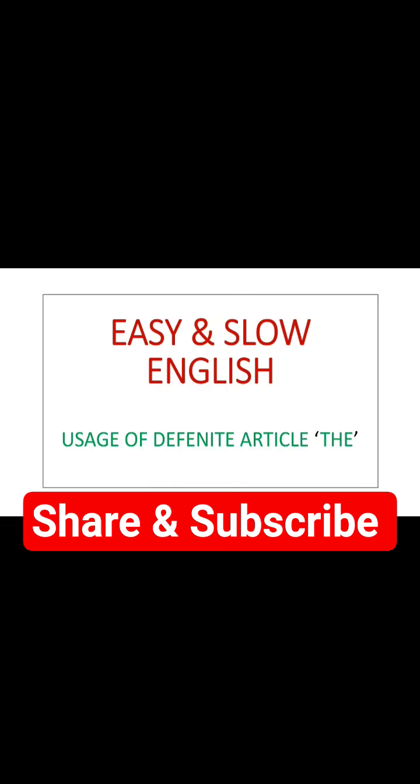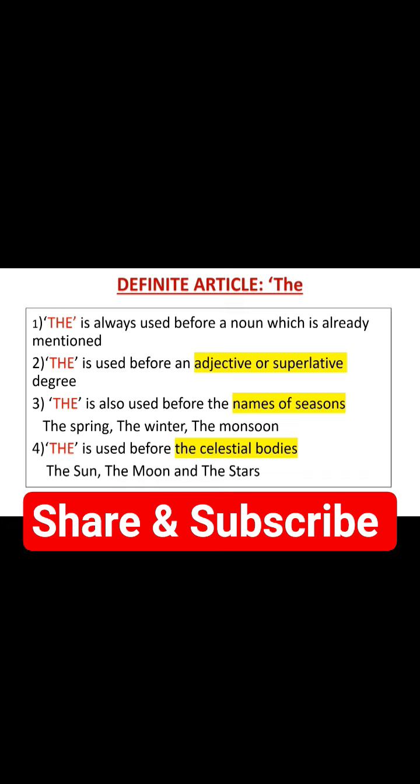Easy and slow English. Usage of definite article the. The is always used before a noun which is already mentioned. Number 2. The is used before an adjective or superlative degree.